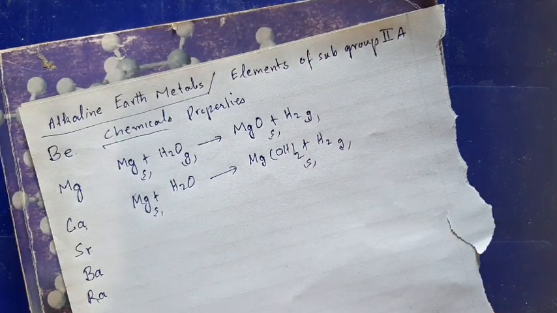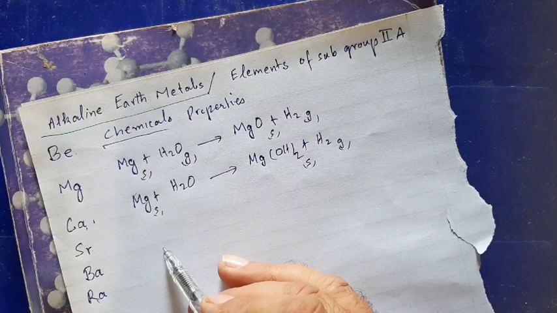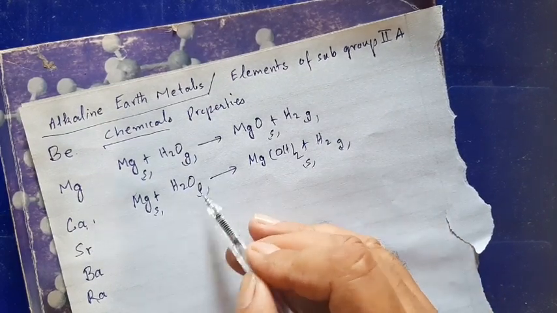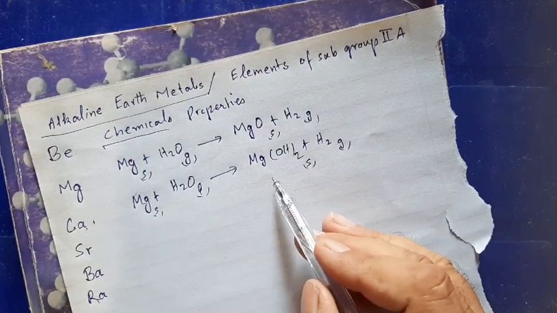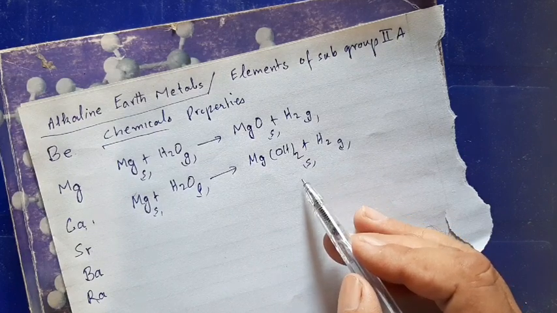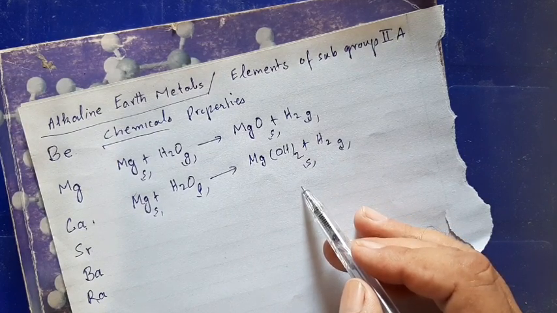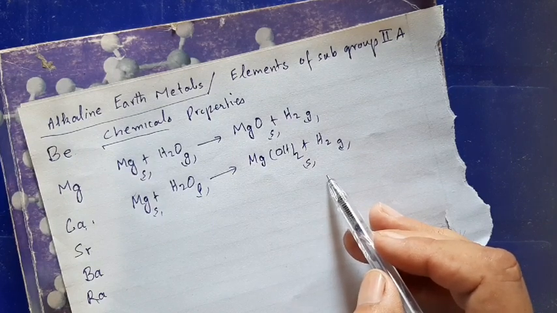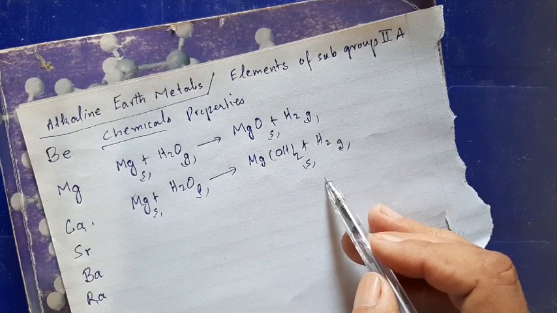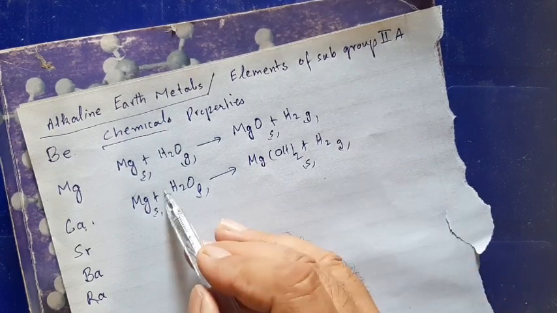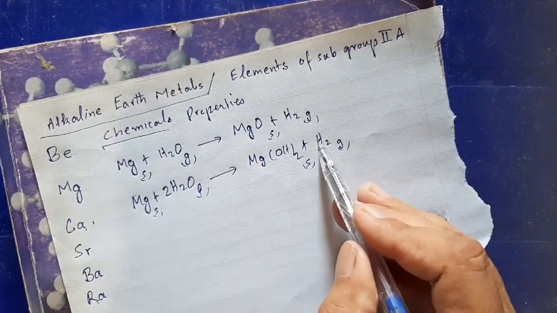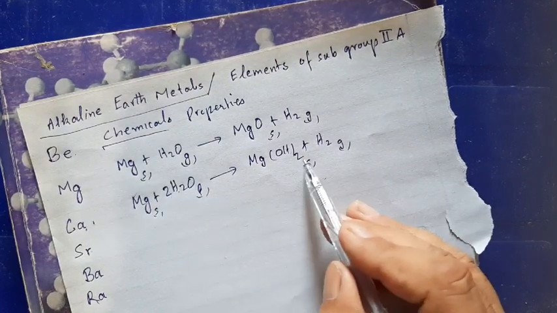Similarly, other elements, calcium, strontium, barium, react with cold water and their products are the same as that of reaction of magnesium with liquid or cold water. So calcium, strontium, barium give calcium hydroxide, strontium hydroxide, barium hydroxide along with hydrogen gas. You can balance this equation. Now you have 4 hydrogen on this side, 2 plus 2, and 4 on this side, 2 oxygen here, 2 oxygen here.